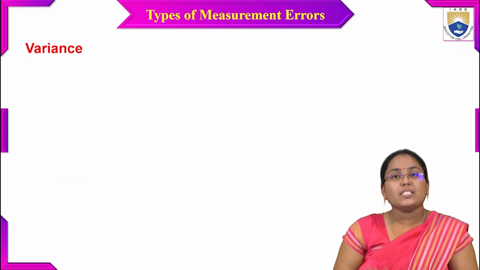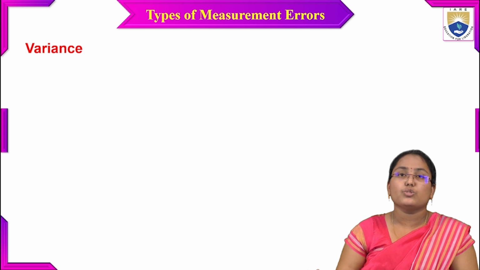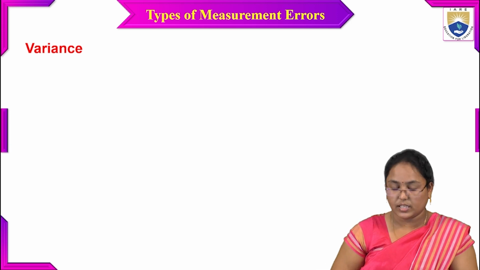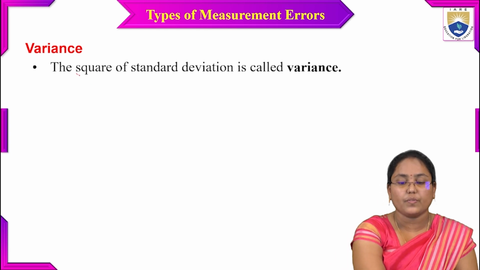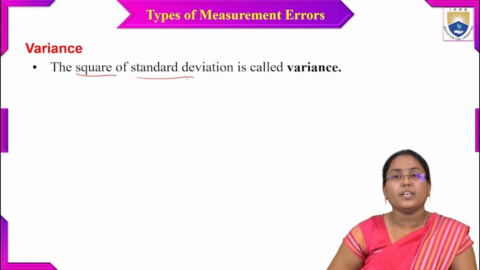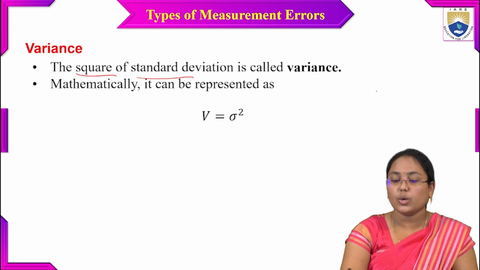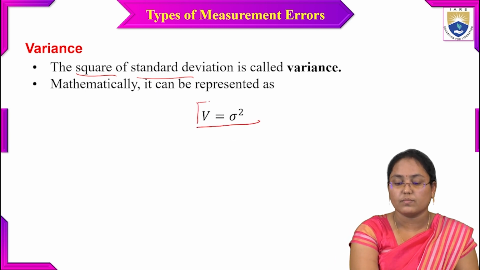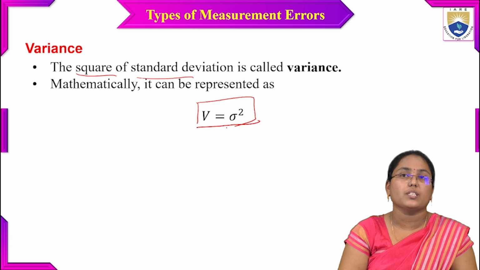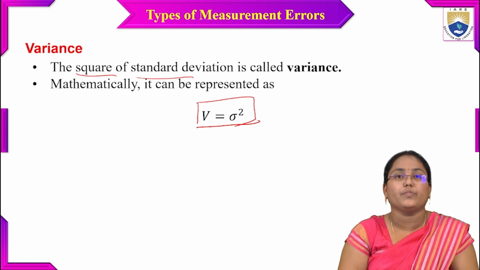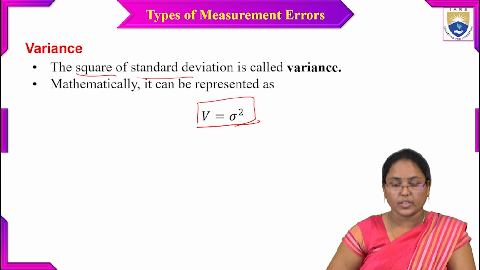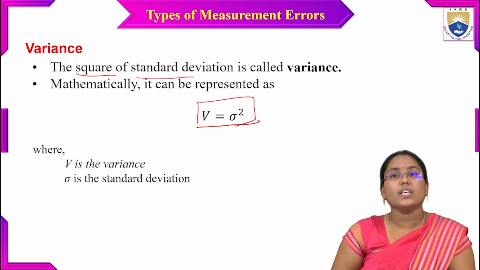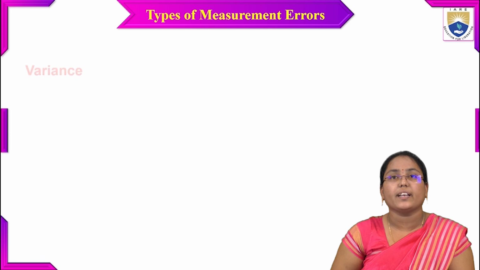The next statistical parameter used to find the random errors is the variance, which is the square of the standard deviation. Mathematically, I can write it as V equals sigma square, where sigma is the standard deviation. So the square of the standard deviation is the variance, where V is the variance and sigma is the standard deviation.